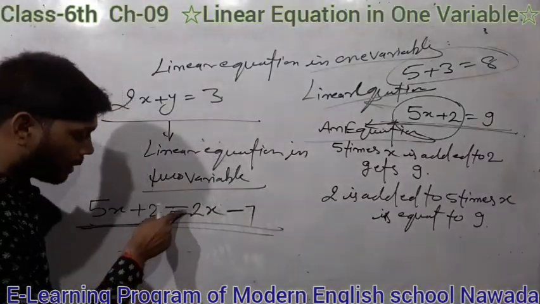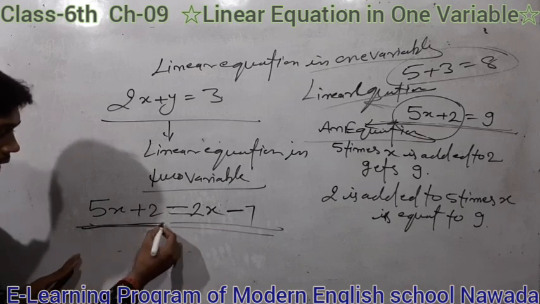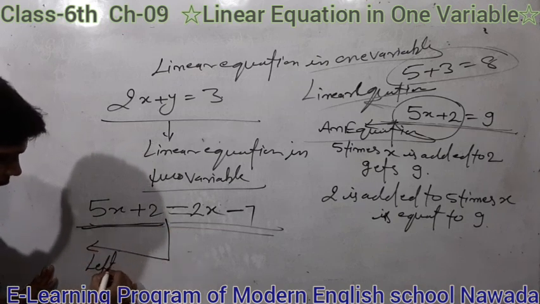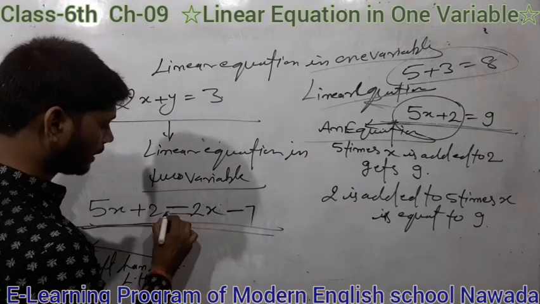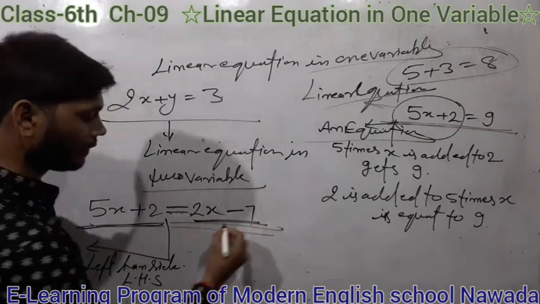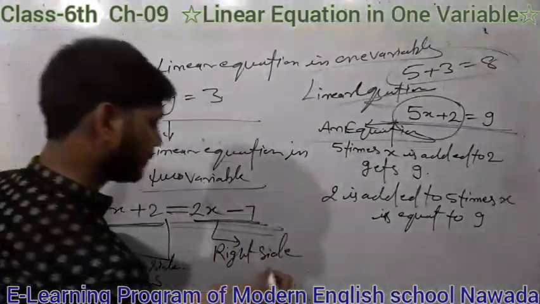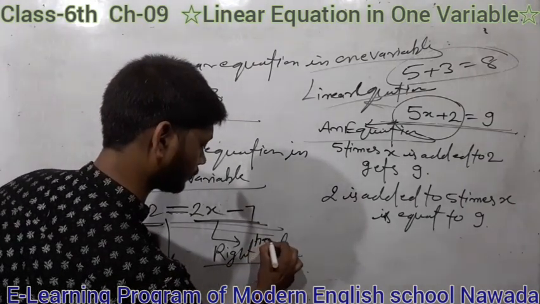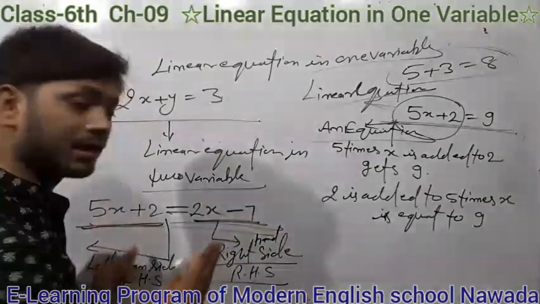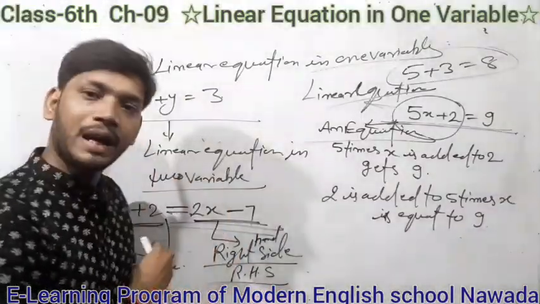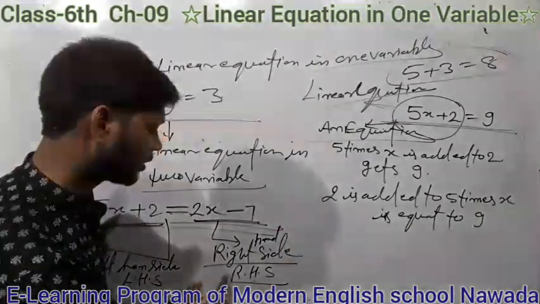The part of the equation which lies on the left side of the equal to sign is known as the left hand side, LHS. The part after the equal to sign is the right hand side, RHS. So in an equation there are two sides: the side on the left is called LHS, and the side on the right is called RHS.